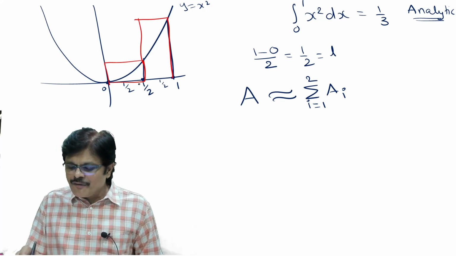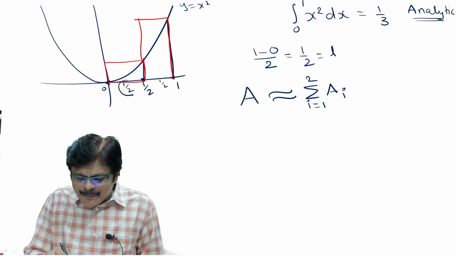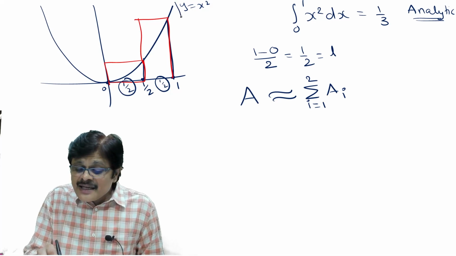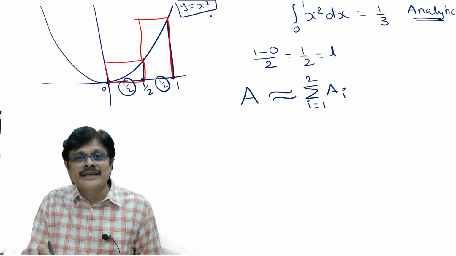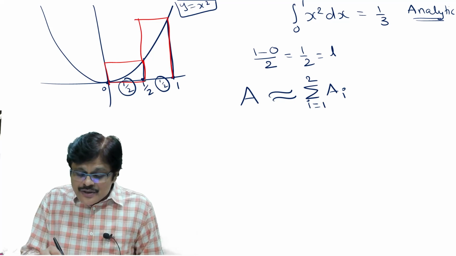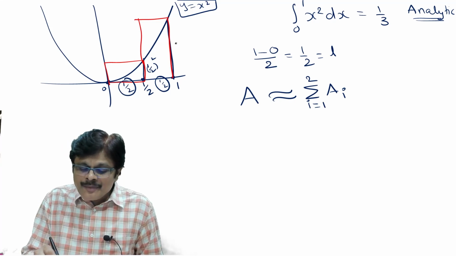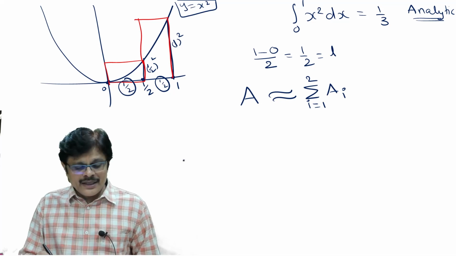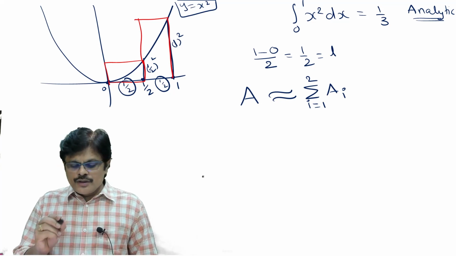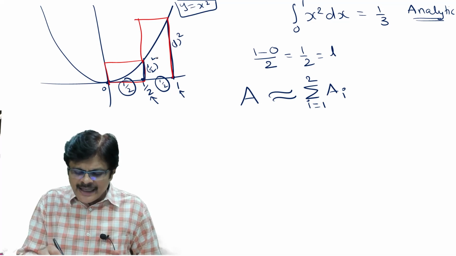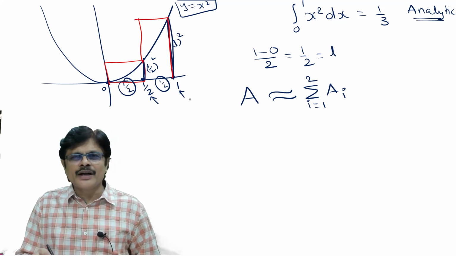Now if you observe, for each of these rectangles, the length part is the same, 1 by 2. But what is the height? See, the function is y equals x square. So at x equals 1 by 2, the height would be 1 by 2 whole square. And at x equals 1, what will be the height? 1 square. So if you know these points, then you know the height. Correct or not?